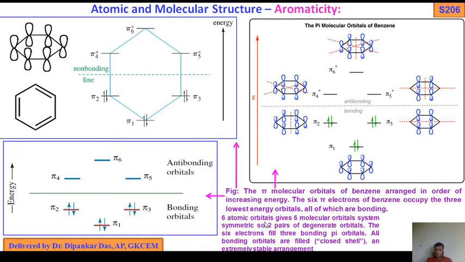6 atomic orbitals give 6 molecular orbitals, as you know from the molecular orbital diagram in chemical bonding, valence bond theory, which I have discussed. The number of AOs, atomic orbitals, equals the number of MOs, that is molecular orbitals. So 6 atomic orbitals give 6 molecular orbitals: 1, 2, 3, 4, 5, 6.